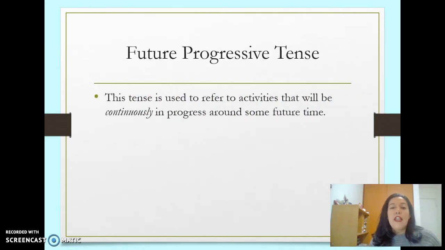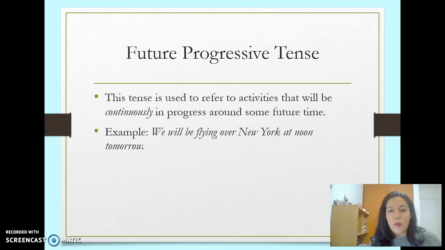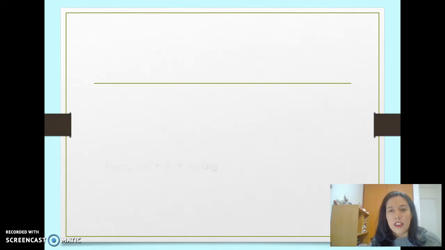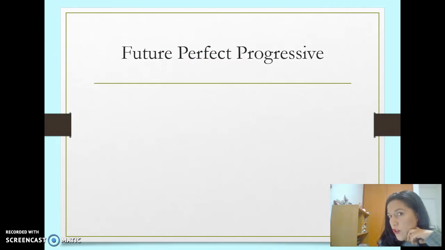Future progressive tense. This tense is used to refer to activities that will be continuously in progress around some future time. We will be flying over New York at noon tomorrow. Will plus be plus verb ing. Now we have future perfect progressive. You can set a pause if you want to write down anything, or you can record this as many times as you want to.